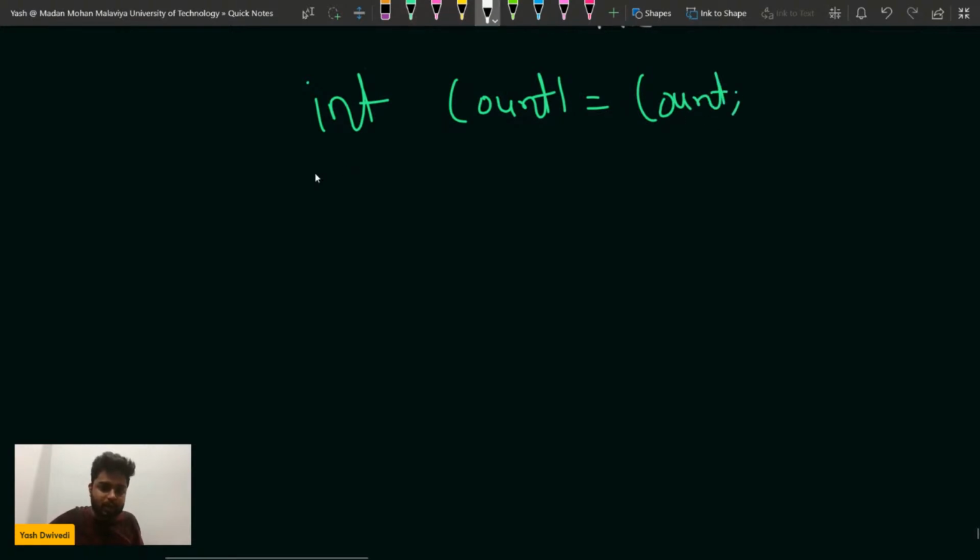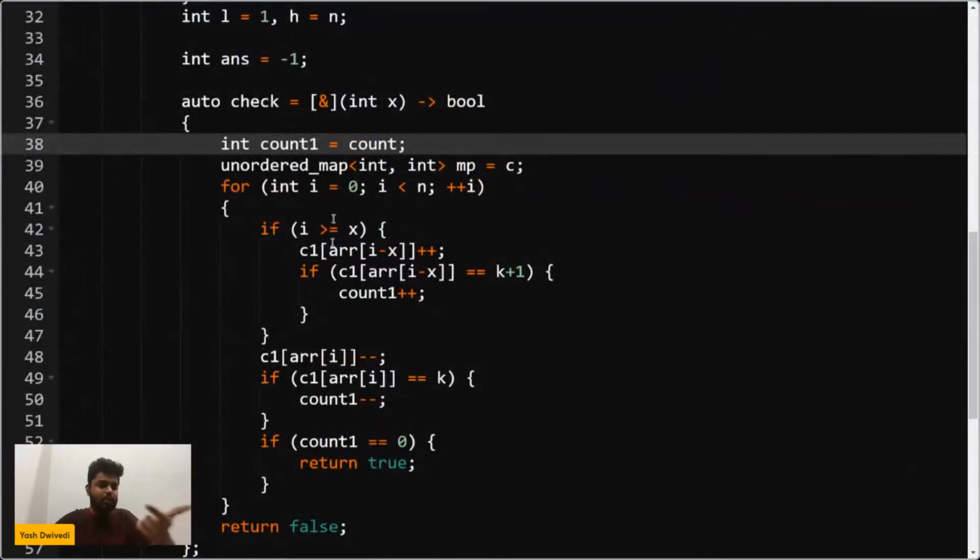And I'm also taking another map to store this original map C. This is the original map. So I'm storing it so that if I make any changes on it, it is not reflected on the main one, because I want to preserve it. Is that clear? Please write clear in the chat.